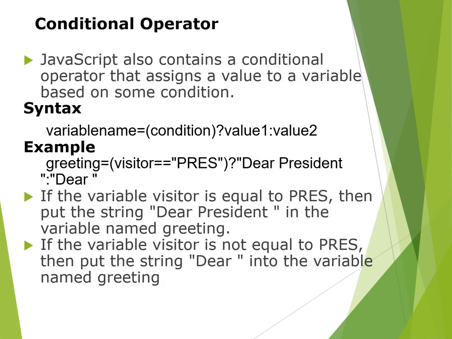Conditional operator. As you know, this is a variable name we are passing here. We are mentioning a condition here. If it is true, it shows this, else this. We are using it in JavaScript by using the question mark and a colon.